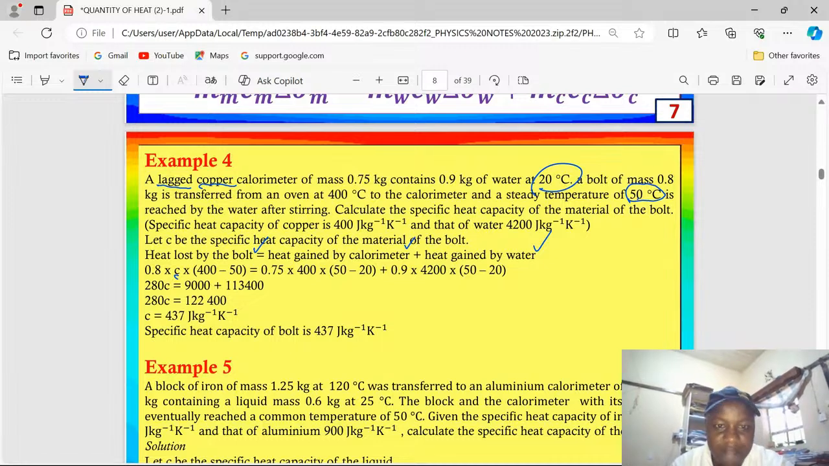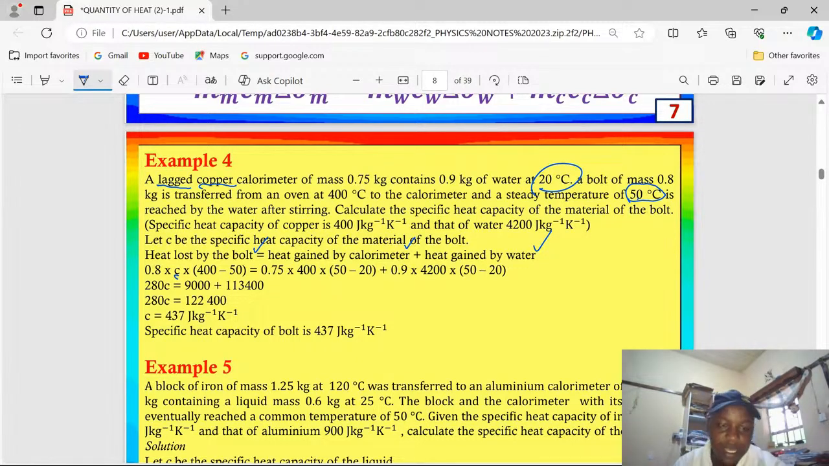This is equal to the heat gained by calorimeter. Calorimeter is of mass 0.75. We multiply by specific heat capacity of the material making the calorimeter, that is copper, 400, times the change in temperature. From 20 to 50, we will have a change in temperature of 30. Then plus the heat gained by water. The calorimeter is containing 0.9 kilograms of water. We multiply this by 4200. Then we multiply by the change in temperature for water. Both water and calorimeter are having the same temperature change from 20 to 50.